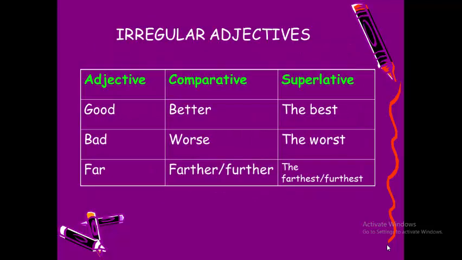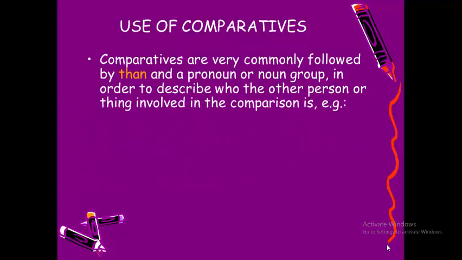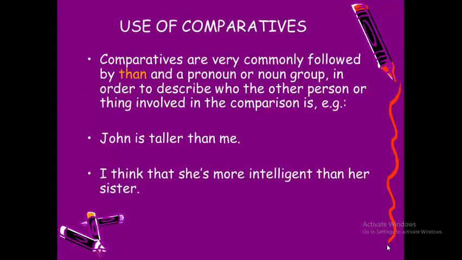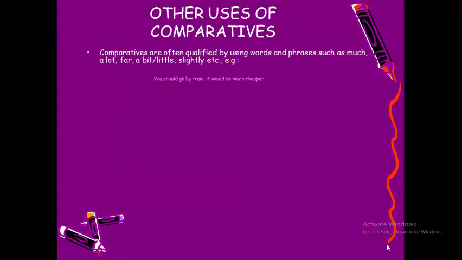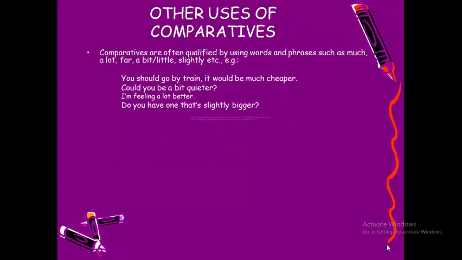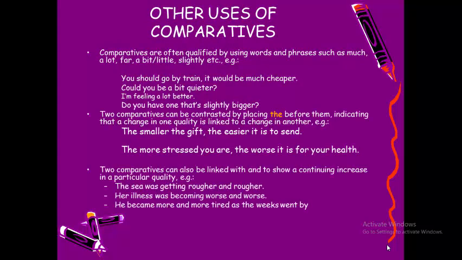Irregular adjectives: good, better, the best; bad, worse, the worst. Far, farther than, the farthest, or further than, the furthest. Okay. Use of comparatives, like John is taller than me. I think that she's more intelligent than her sister. Okay, other uses of comparatives, different uses. We have examples like these, and we can give one of these examples.